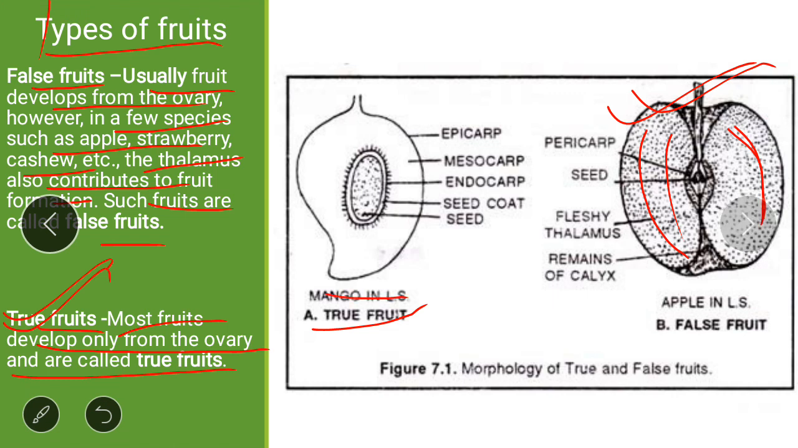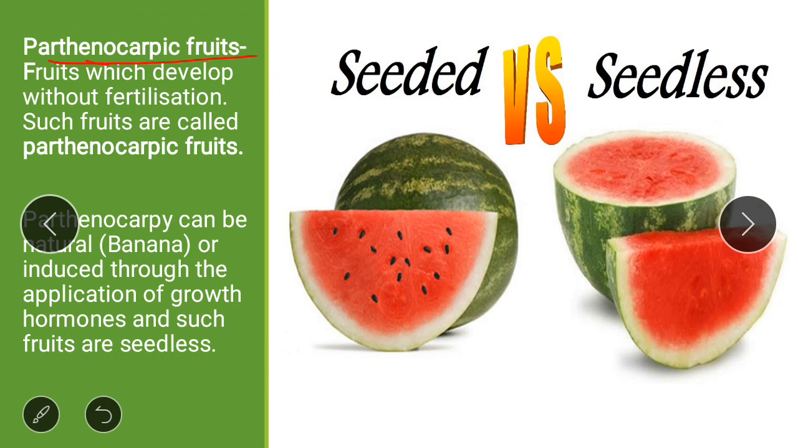Next is parthenocarpic fruit. We know that the ovule gets developed into the seed, and a seed is a fertilized ovule. In case the fruit develops without the process of fertilization, then seed will not be formed. So fruit which develops without fertilization is known as parthenocarpic fruit. See the difference between these two fruits.